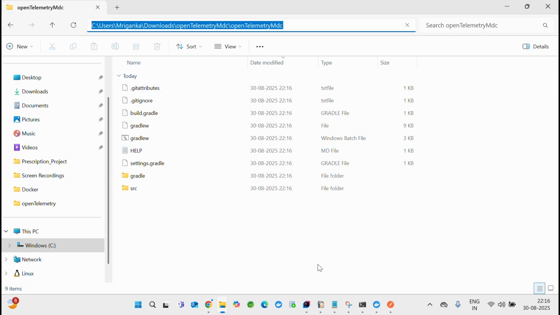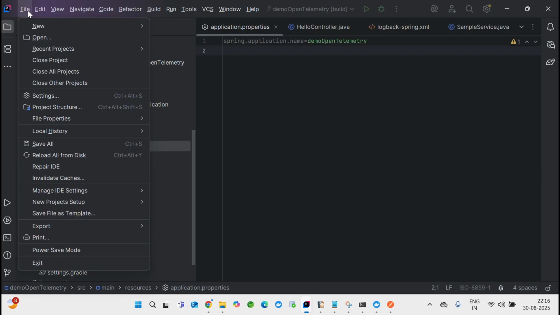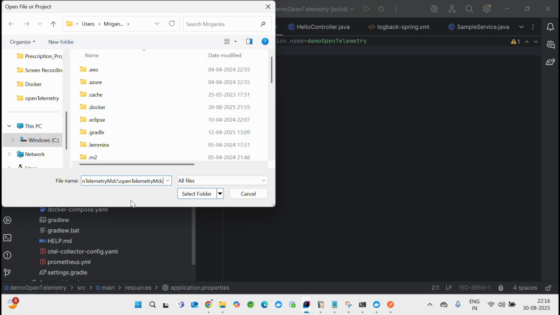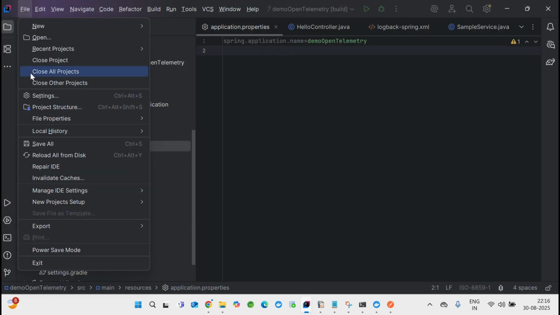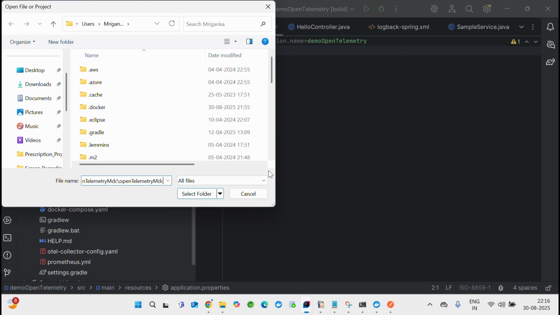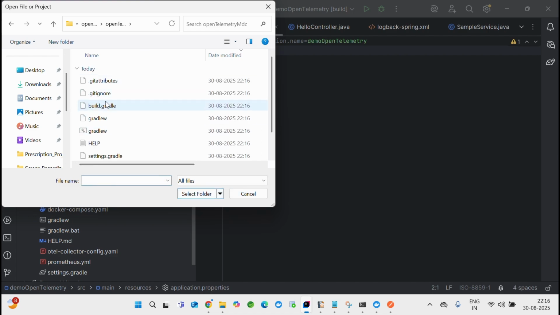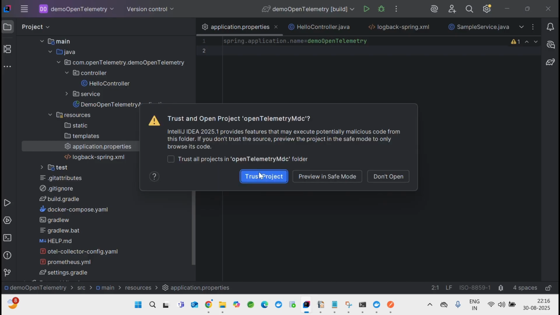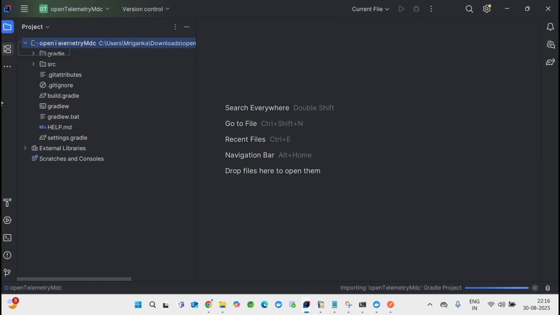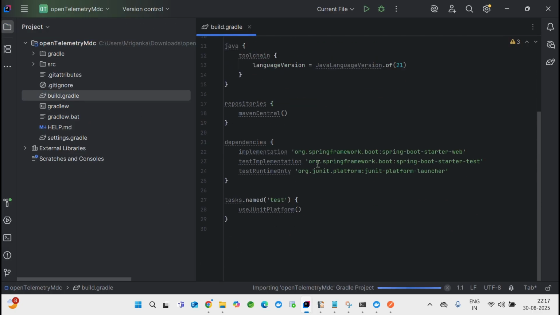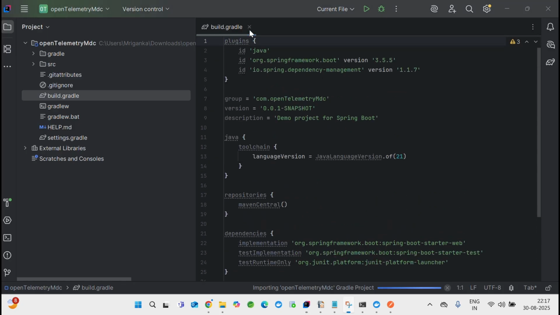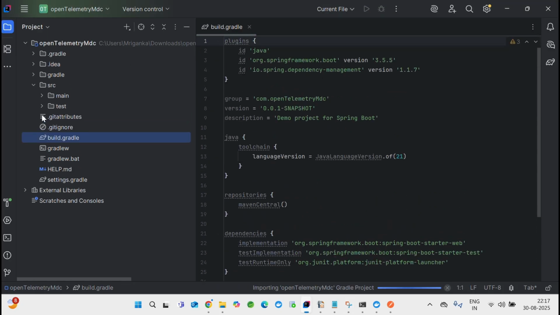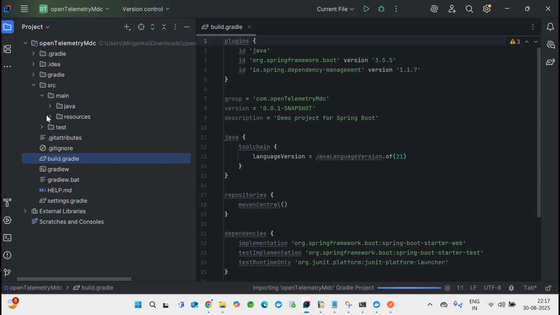Now let's import it into my project, and we'll do very old style of coding. Import the project, open. Where is my Gradle file? Here. Open as project, trust this project. Okay, so it's done. So if I click on this, it is done. What I'll do is just open this, and then resources.